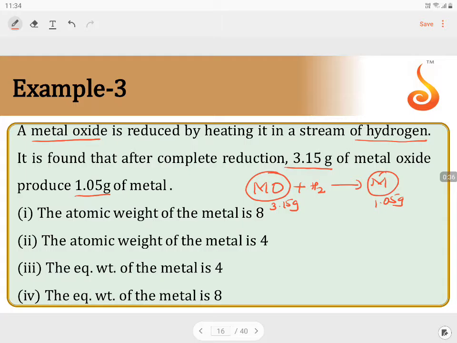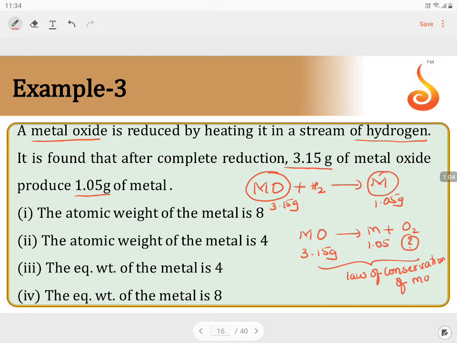I can use a simple concept over here. If I say metal oxide giving you metal plus oxygen, if I take this 3.15 grams giving you 1.05, how much mass of oxygen can come according to law of conservation of mass? I am applying law of conservation of mass here. If I apply law of conservation of mass, I get the mass of oxygen that will be coming out, or I can represent the mass in terms of W.